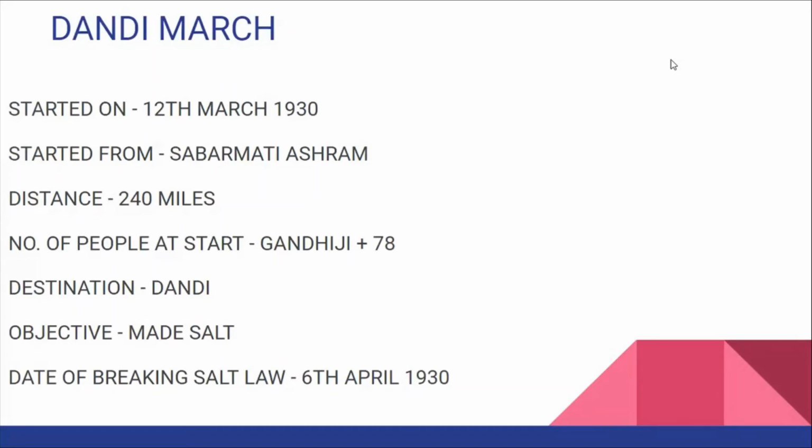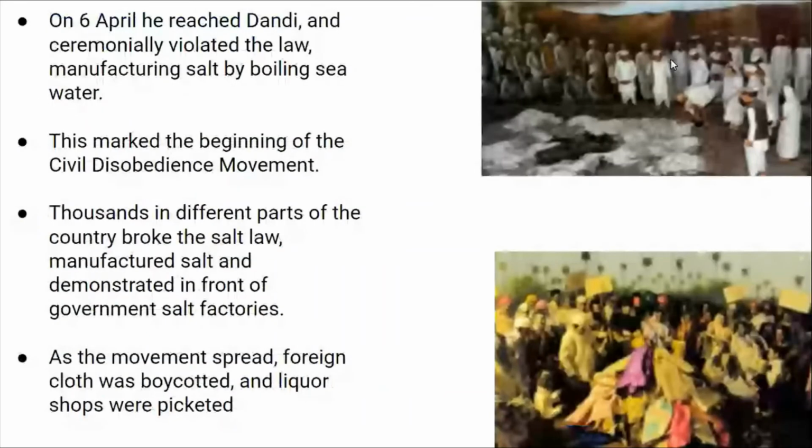Their objective was to make salt and break the salt law. The date of breaking the salt law was 6th April 1930. On 6th April, he reached Dandi and ceremonially violated the law by manufacturing salt. This marked the beginning of the Civil Disobedience Movement. Thousands of people replicated the same salt march by Gandhiji.